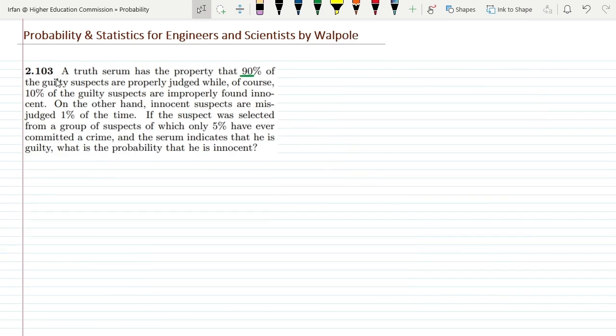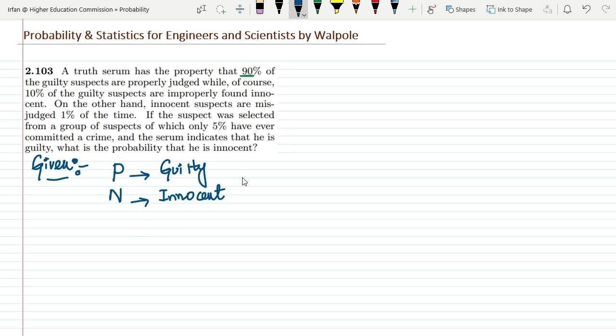This is question 2.103, and the statement of this question is: a truth serum has the property that 90% of the guilty suspects are properly judged, while of course 10% of the guilty suspects are improperly found innocent. Let me write here the given data. Here, let me have two conditions, P and N: P means guilty or positive, and N means innocent.